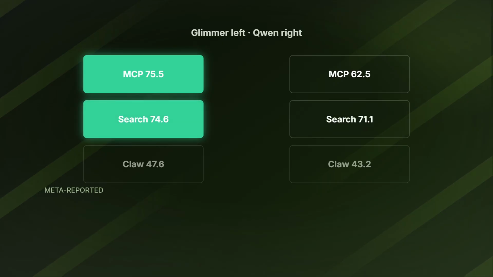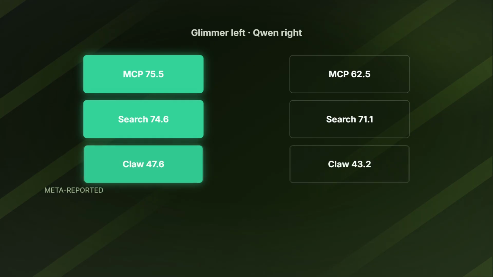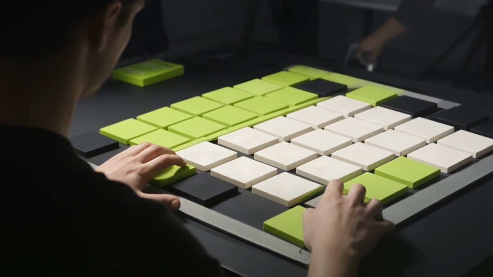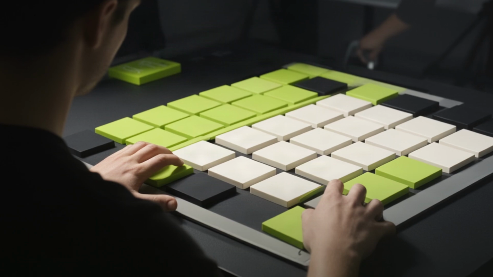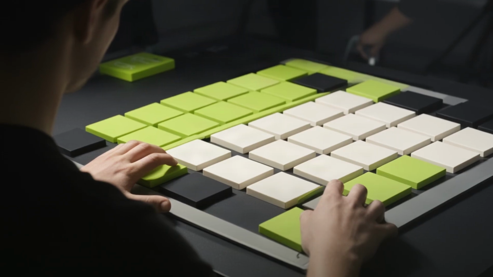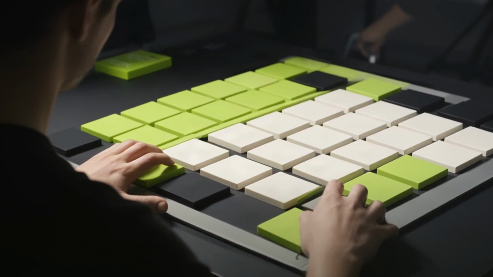Deep Search QA is 74.6 and Wildclaw Bench is 47.6. That profile fits an agent coordinating calendars, files, search, and structured tools. The strength is not merely answering one difficult prompt. It is keeping several interfaces aligned across a longer task.